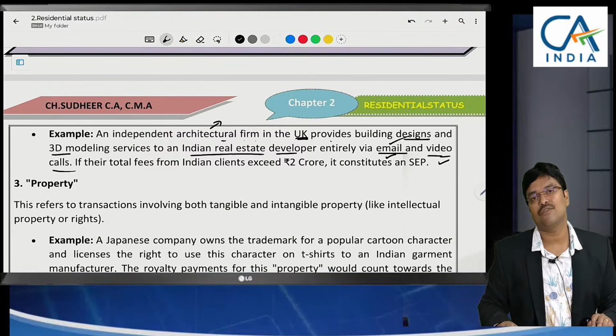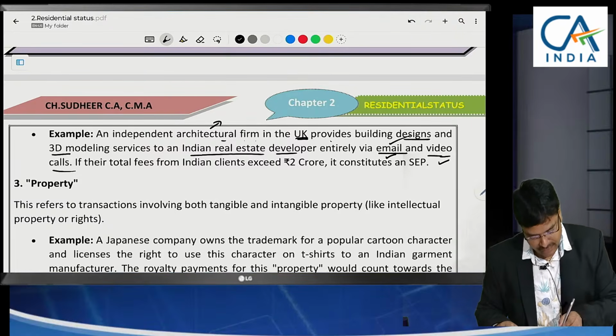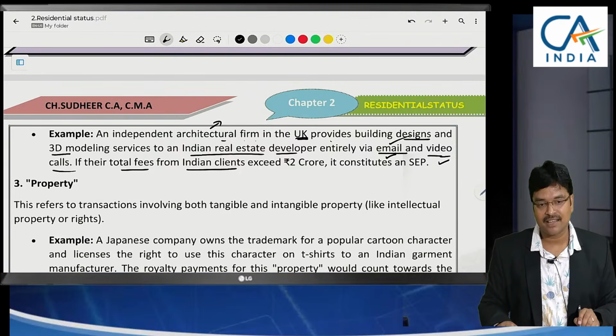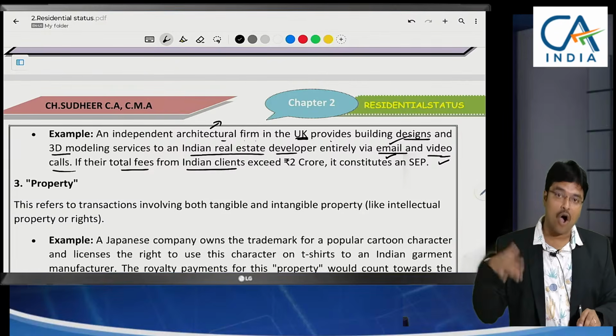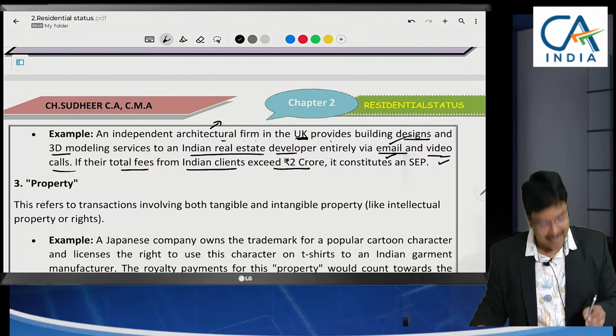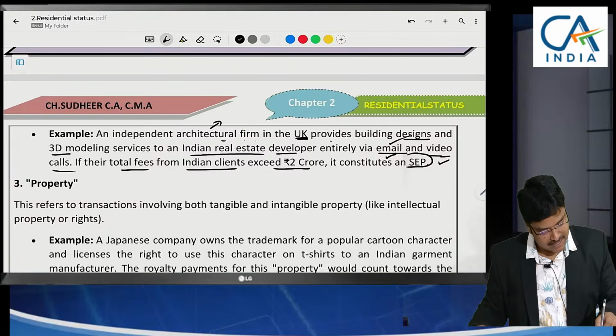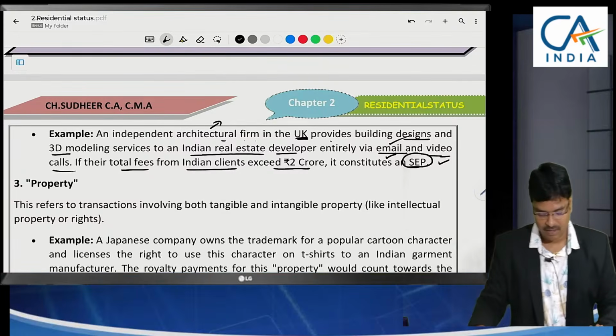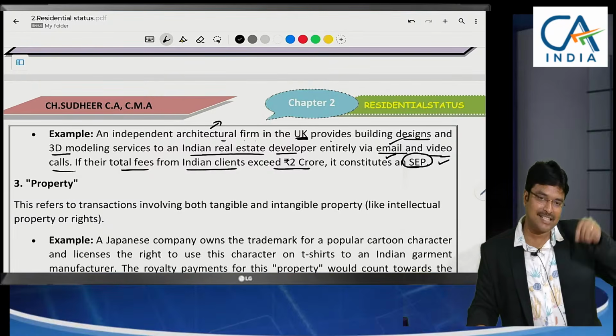Till now, if you say what will come to a conclusion? Nothing is taxable in India. But if that architect is receiving fees from all his Indian clients in total greater than 2 crores, then it will be said to constitute significant economic presence in India. Am I clear? Not only for this one design.